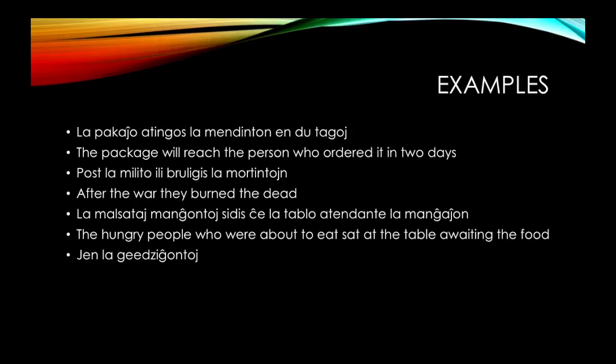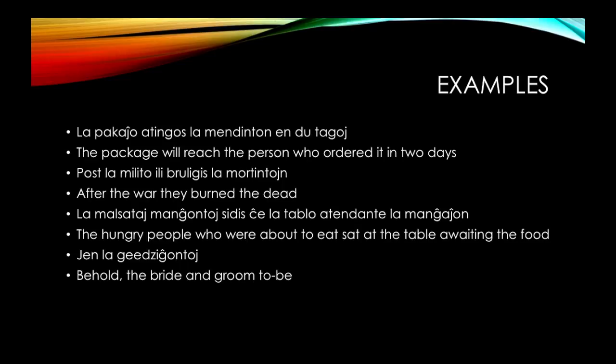Jen la geedziĝontoj. Geedziĝi is basically a couple getting married, so geedziĝontoj are people who are about to get married. Behold, the bride and groom to be. I believe that's what you call them in English. That might not actually be the right term. But anyways, basically it just means two people who are about to get married, or going to get married.